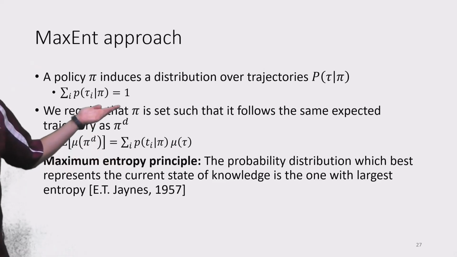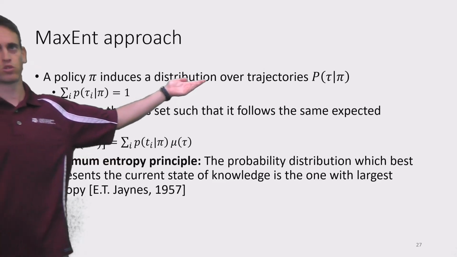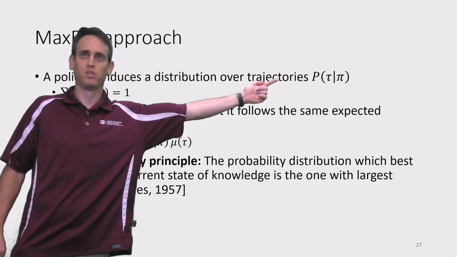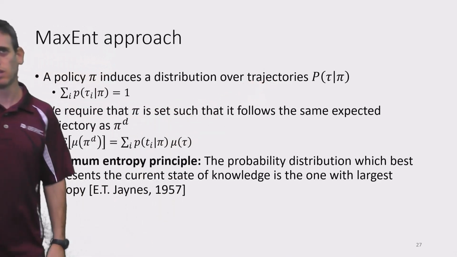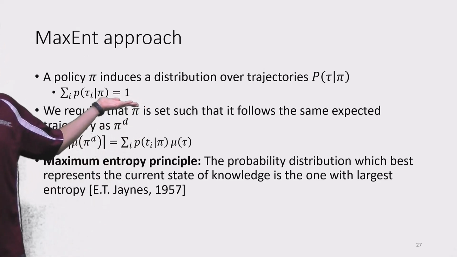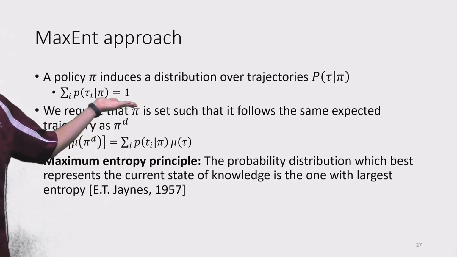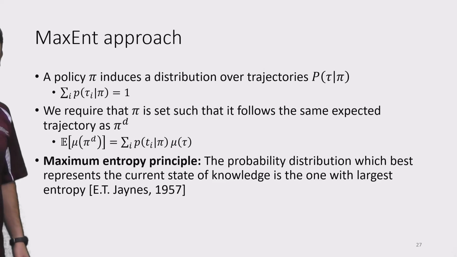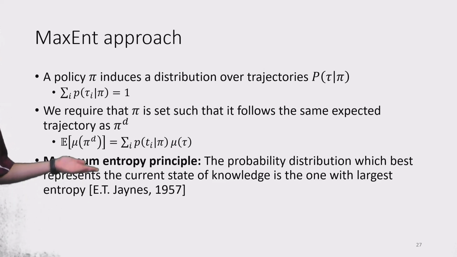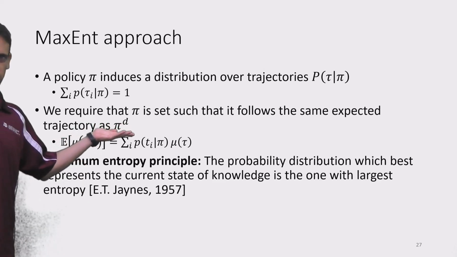So we know that a policy induces a distribution over trajectories, right? What we used capital P of tau given a policy previously, and this is a valid distribution. That is, the probabilities for all trajectories do sum to 1. Our goal here, in this case, would be to come up with a policy.